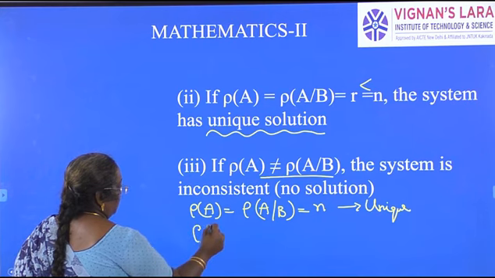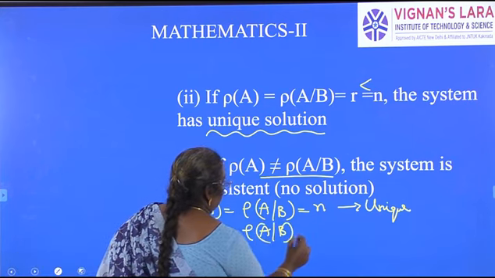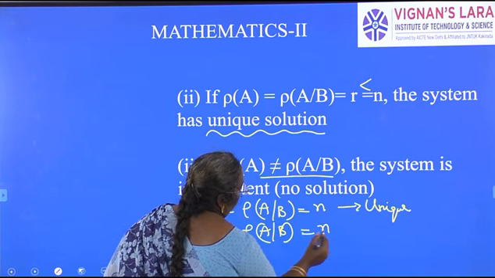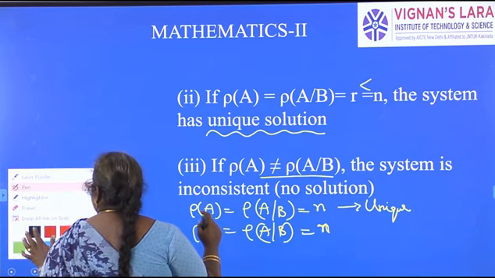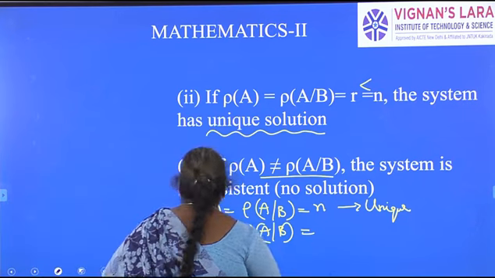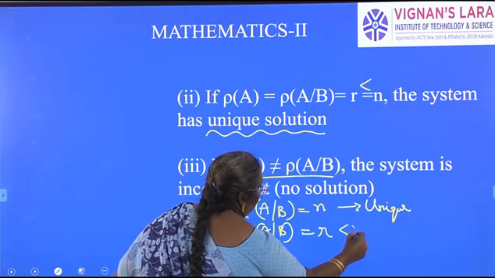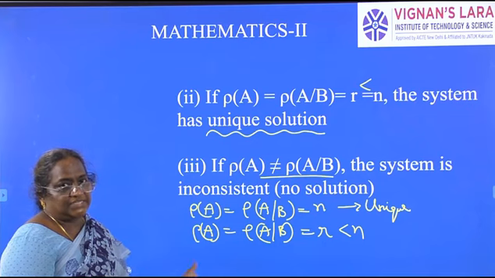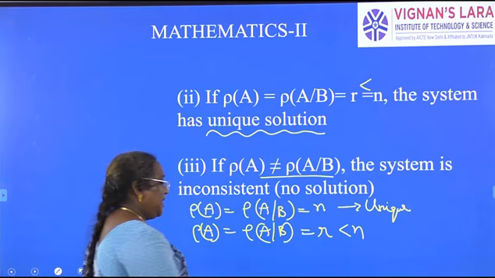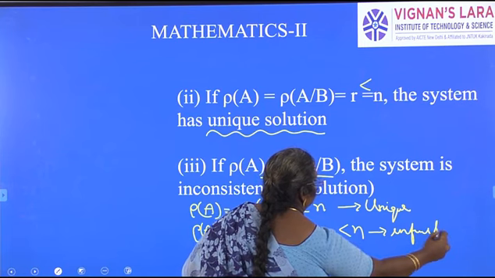Rank of A is equal to rank of augmented matrix, which is equal to R, but R is less than n, the number of unknowns, what we have to find, x, y, z, etc. Then the system has infinite number of solutions.